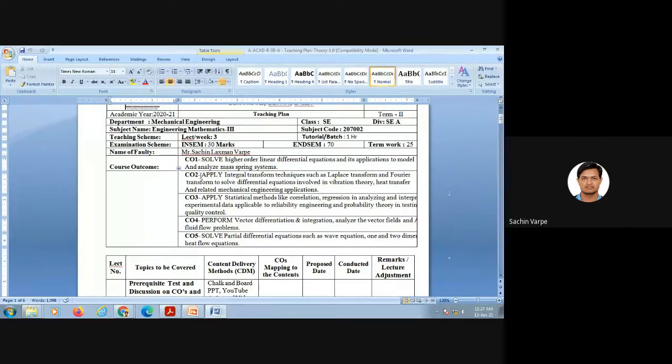Then the second course outcome is related to the transforms. So at the end of this second unit, we can say, students will be able to apply the integral transforms, Laplace transform and Fourier transform, to solve equations in vibration theory, heat transfer, and related mechanical engineering applications.